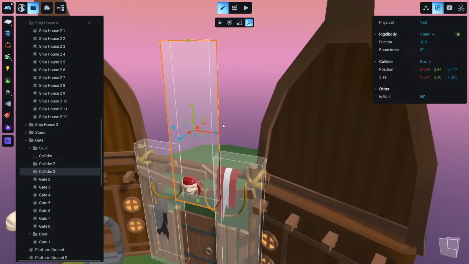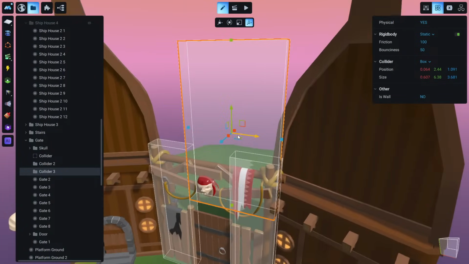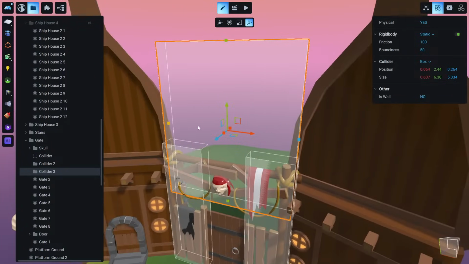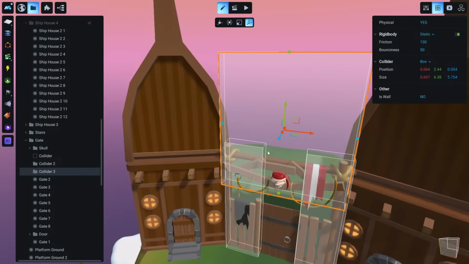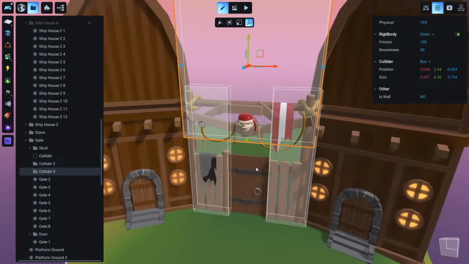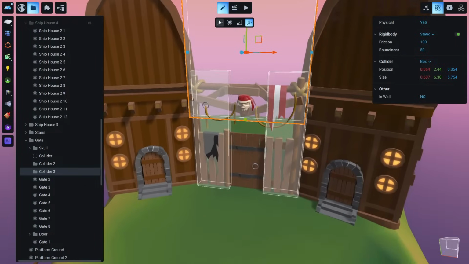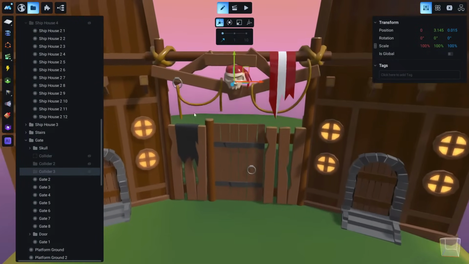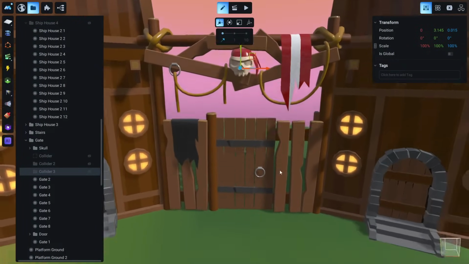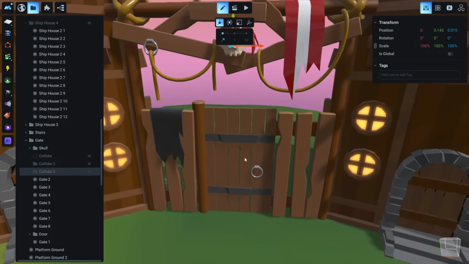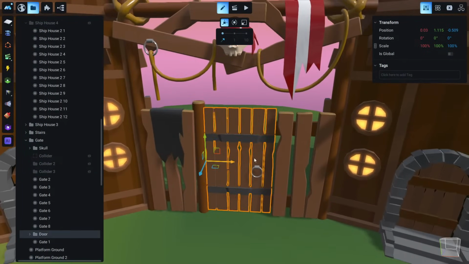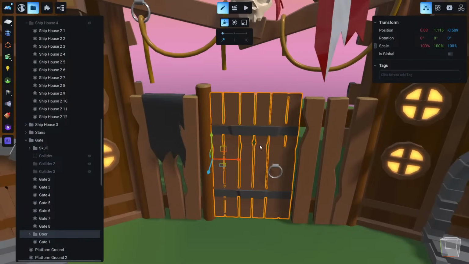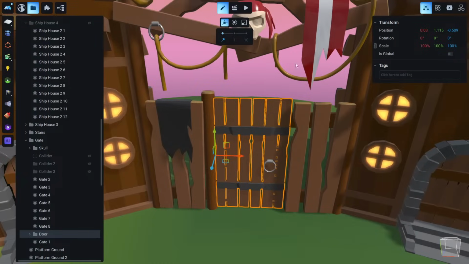cannot jump over it. And it's not the best practice just to create fake walls, but for demonstration purposes now it's just fine. And of course we are going to hide this from the edit mode, okay, just to have a clear view of what we are doing. And now we click on the door, and we want to animate this door so our character can open the door and pass through.